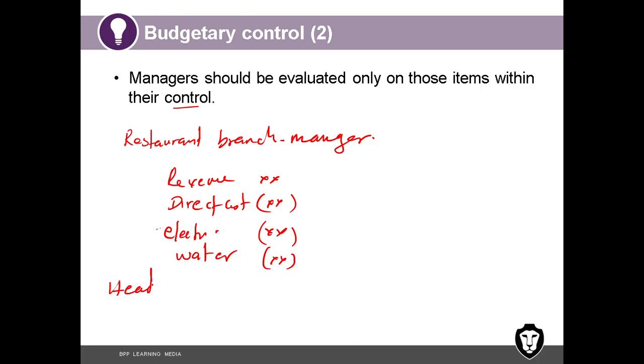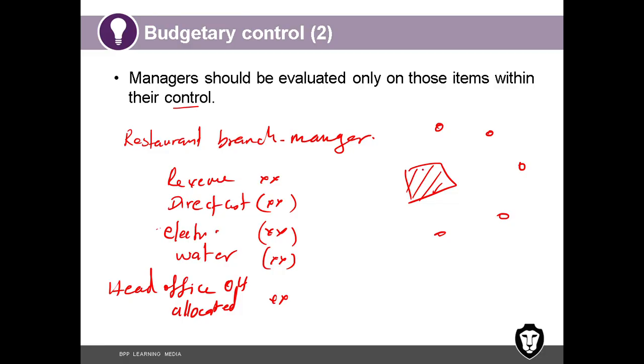Head office costs, head office overheads allocated to this branch. What is the meaning of that? This restaurant might have 5 branches and a head office. Head office doesn't have a restaurant, that's the management. So the cost of this head office, they will apportion it to these branches on some basis, maybe based on size, based on revenue, something based on investment. So like that, this particular branch manager is also getting some apportioned or allocated head office cost. And then you say this is the branch profit.